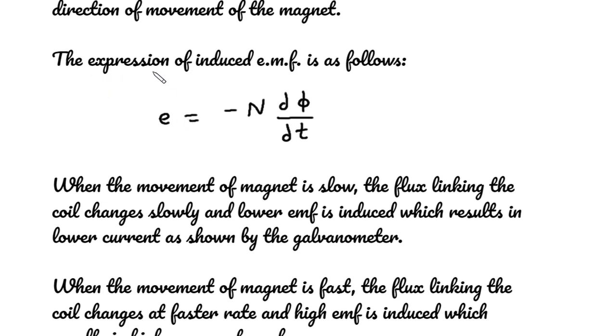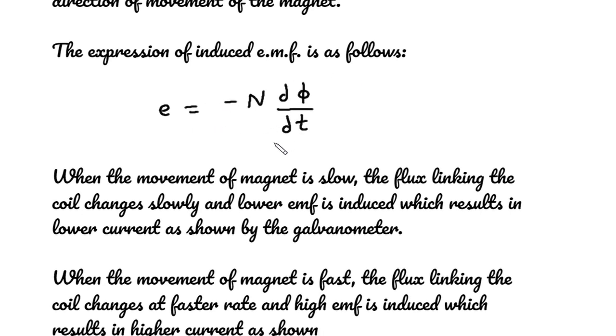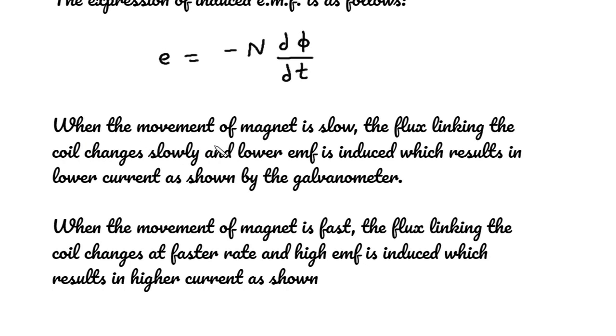The expression of induced EMF is as follows: E is equal to minus n d phi by dt. When the movement of the magnet is slow, the flux linking the coil changes slowly and a lower EMF is induced, which results in lower current as shown by the galvanometer. When the movement of the magnet is fast, the flux linking the coil changes at a faster rate and a high EMF is induced, which results in higher current as shown.